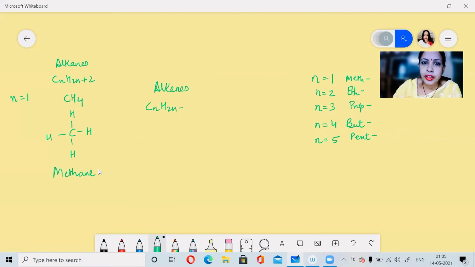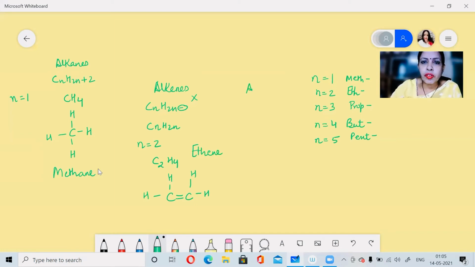For alkenes, the formula is CnH2n. There will be no further minus sign. The exact formula will be CnH2n, as I have already told. So, N is equal to 2. The formula becomes C2H4 because there should be a double bond. So, we are placing the double bond between the 2 carbon atoms. And here goes the structural formula. Because N is equal to 2, the name will start from eth. We will add ENE and it becomes ethene.